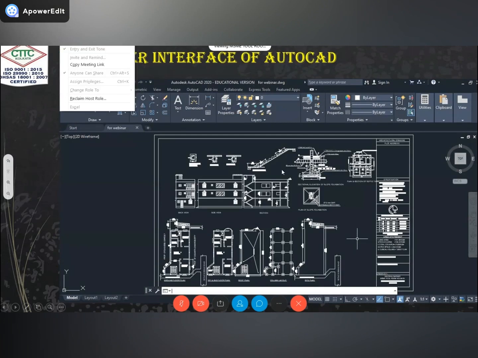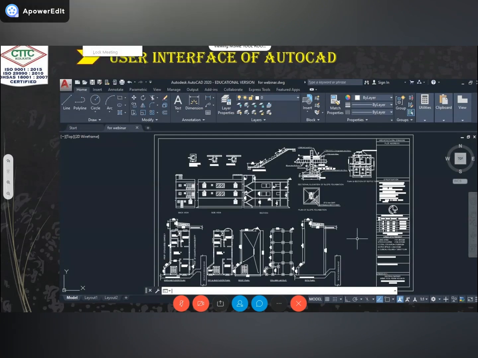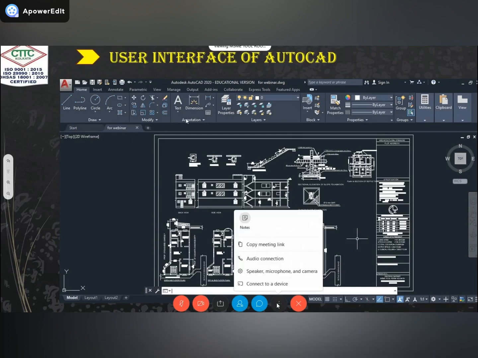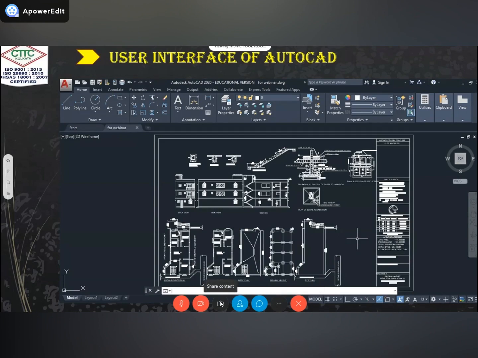First, you see the user interface of AutoCAD. Here you can see a screenshot of this software. At the top, the A icon is there. This is the AutoCAD icon. Under this icon are tools like new file, open file, save file. These are the tools under the AutoCAD application symbol. Next, you can see home, insert, annotate, parametric, view.